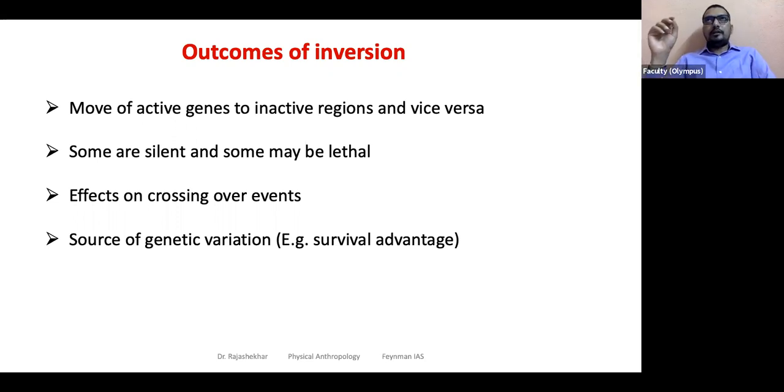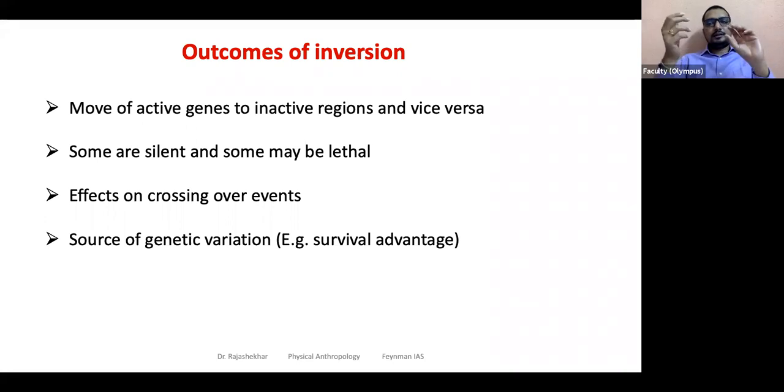I need to briefly tell you what active and inactive regions are. When the chromosome is forming, because of condensation, some regions of the chromosomes are highly condensed, some regions are less condensed.